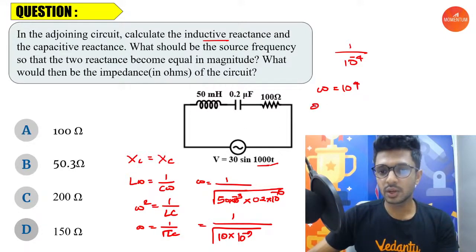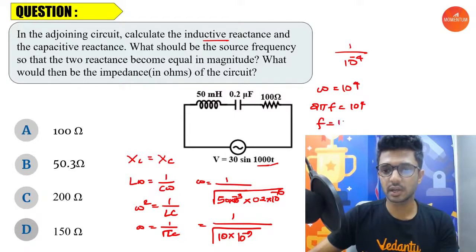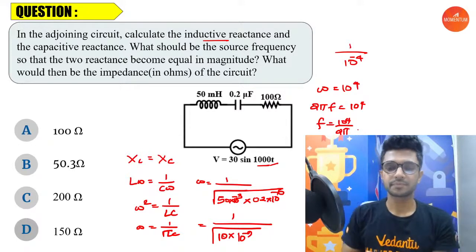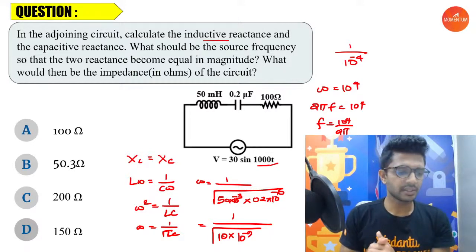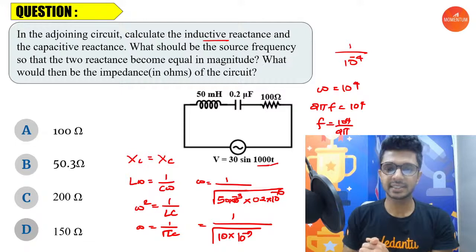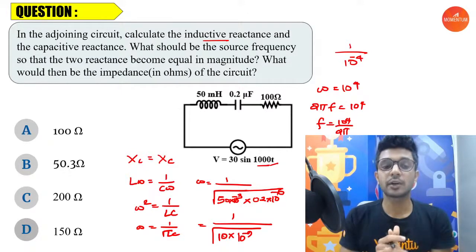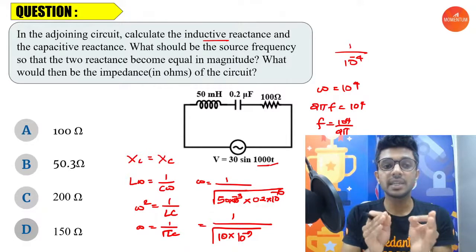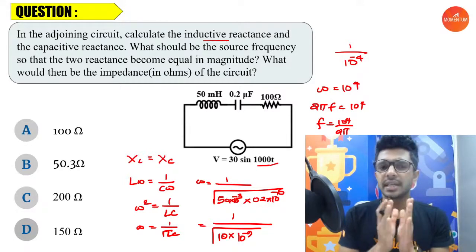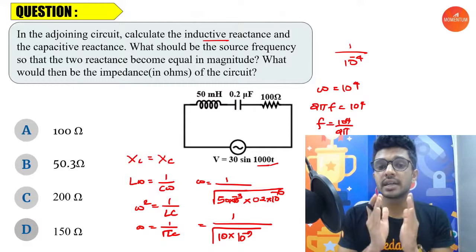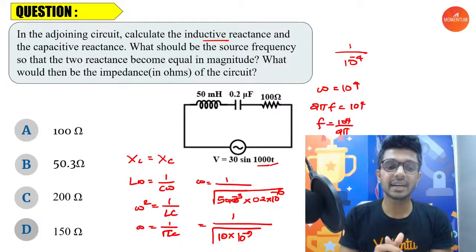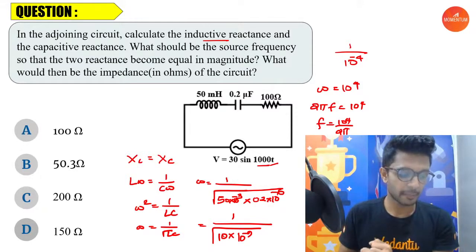And omega is equal to 2 pi f, so 10 power 4 equals 2 pi f, or f is equal to how much? 10 power 4 divided by 2 pi. Very simple. I hope it is clear till this part. But the options are given for the very last part of the question, which is what would be the impedance of the circuit. Impedance means the total resistance of this LCR circuit.